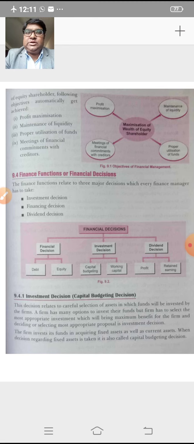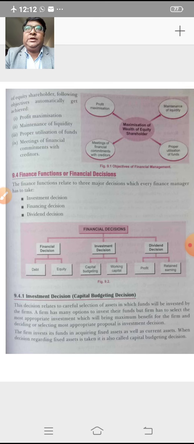of the business. Now, this decision relates to careful selection of assets in which the funds will be invested by the firm. So basically, the firm has many options to invest its funds, but the firm has to select the most appropriate investment which brings the maximum benefits for the firm, and deciding or selecting the most appropriate proposal is investment decision.